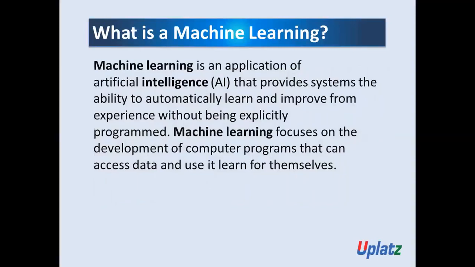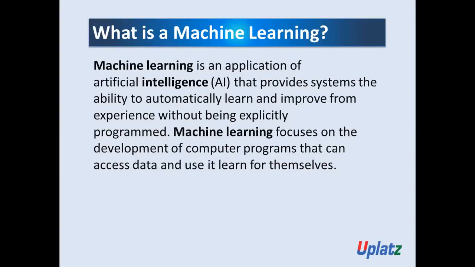In short, you can say machine learning is an application of AI that provides the system the ability to automatically learn. The most important thing, the machine is going to learn automatically from the experience without being explicitly programmed.